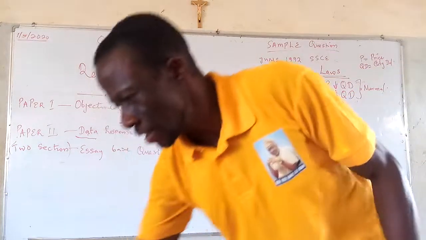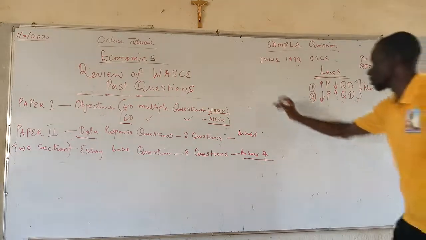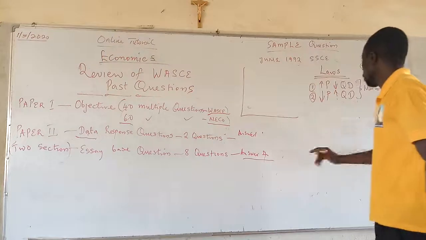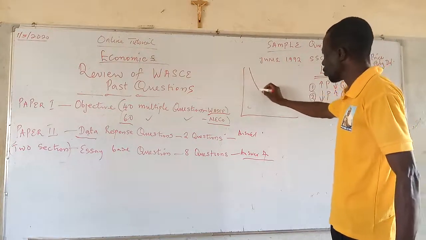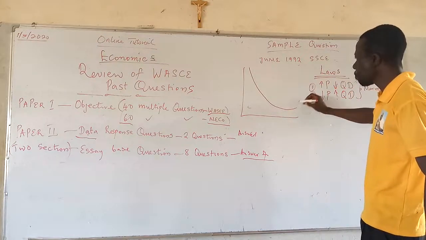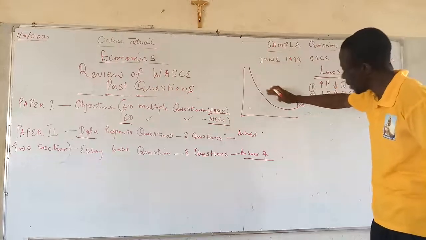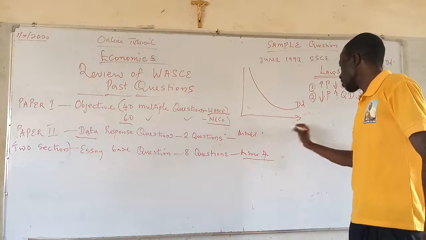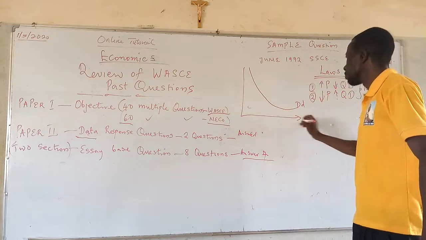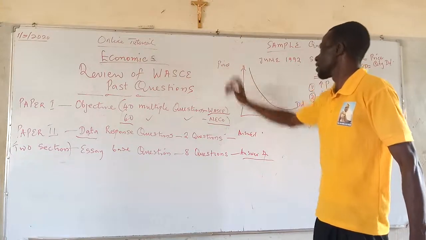Hence the question, which says a normal demand curve slopes from left to the right. When plotting the normal demand law, you discover that the demand law gives a sloping demand curve. This demand curve slopes from the left downward to the right. The horizontal axis represents the quantity demanded and this vertical axis represents the price.